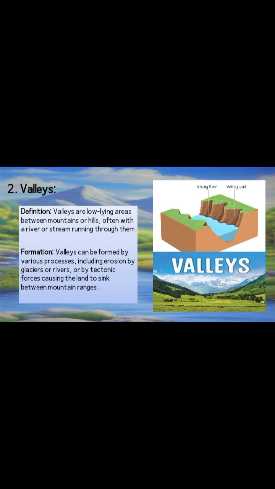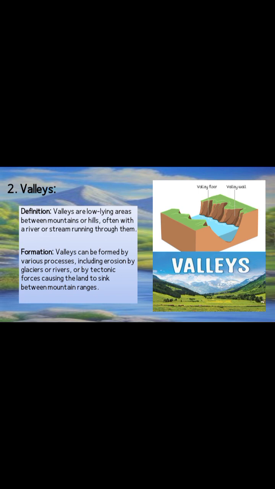Valleys. Definition. Valleys are low-lying areas between mountains or hills, often with a river or stream running through them. Formation. Valleys can be formed by various processes, including erosion by glaciers or rivers, or by tectonic force causing the land to sink between mountain ranges.